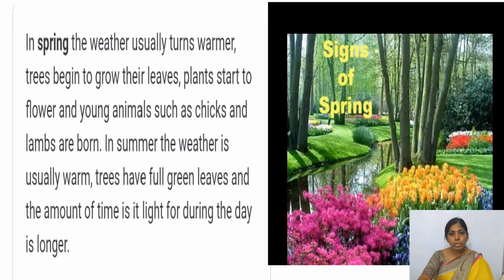Children, now see here, in spring the weather usually turns warmer, trees begin to grow their leaves, plants start to flower, and young animals such as chicks and lambs are born. In summer the weather is usually warm, trees have full green leaves, and the amount of time it is light for during the day is longer.